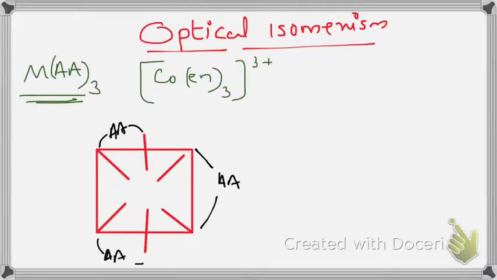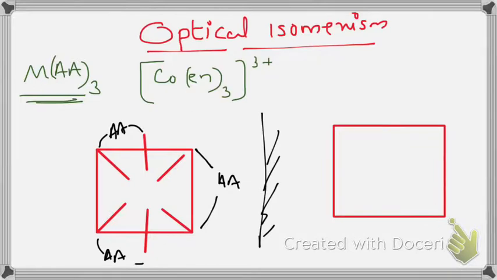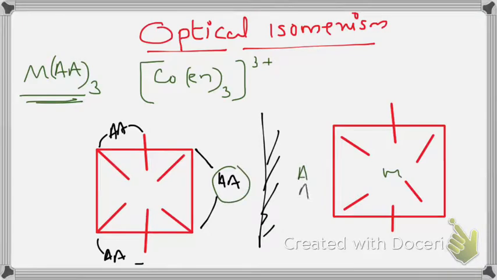And you just draw the mirror image of this one. In the mirror image, you imagine M is at the center, this AA will come here. In the mirror, it is reflected here. This one reflects here. This one reflects here.